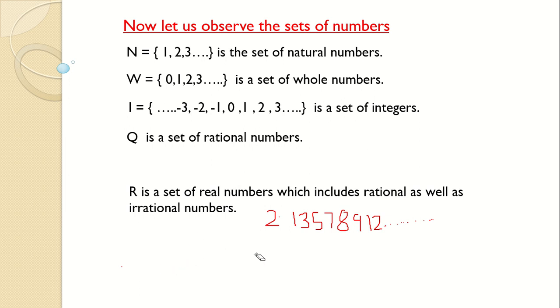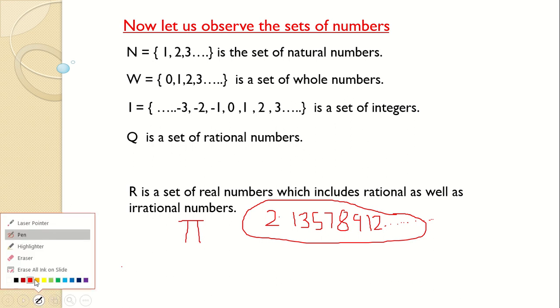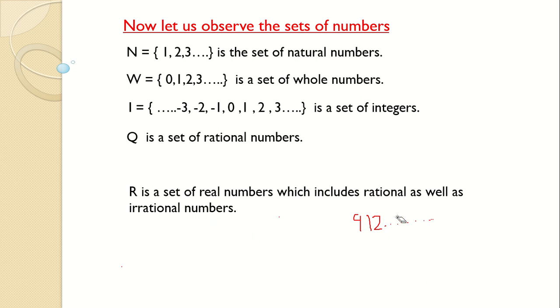Such numbers we call irrational numbers. Also, just now we mentioned pi. Pi is also an irrational number, remember. So, I hope, in short, I have made myself clear about the sets of numbers: natural number, whole number, integers, rational and real. Irrational I have also just explained. This is going to be very important for you.